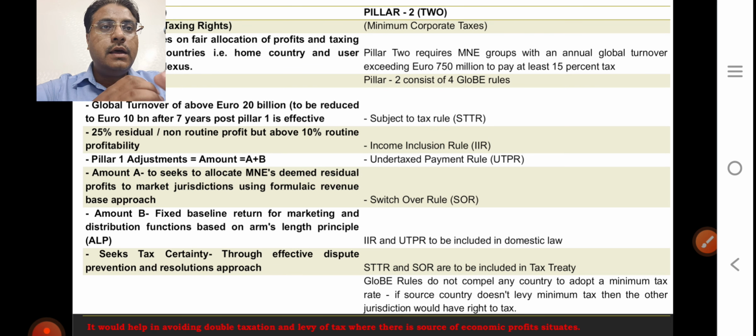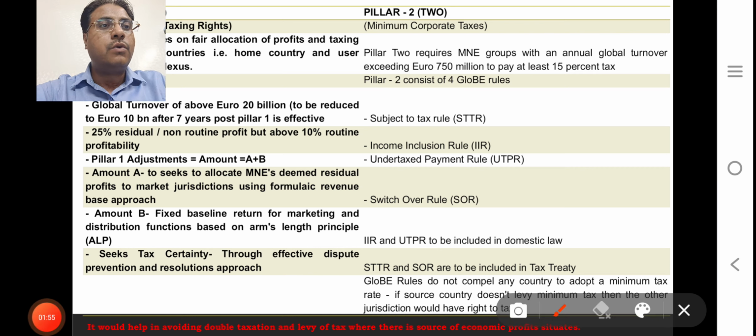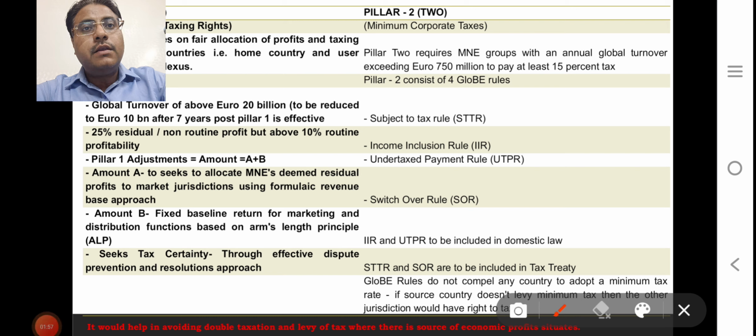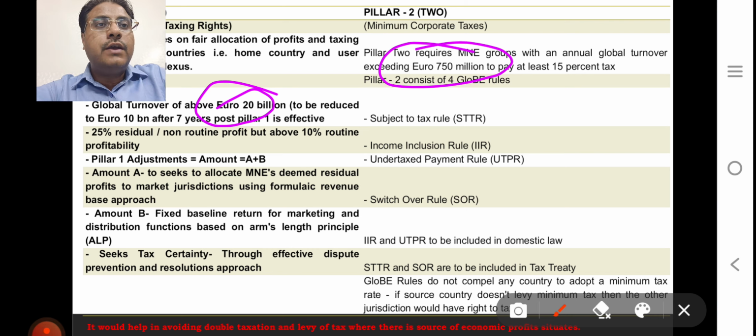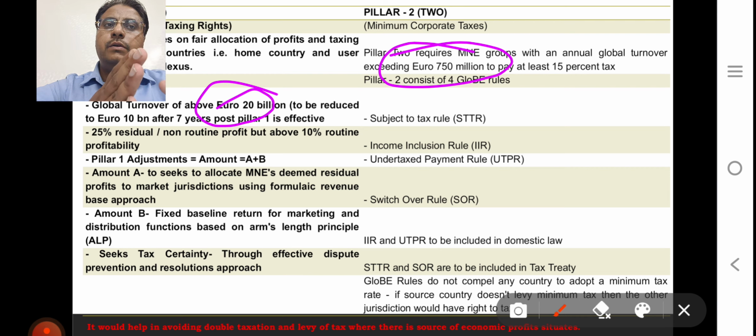So what are Pillar 1 and Pillar 2? Pillar 1 basically focuses on corporates where global turnover is 20 billion euro, and Pillar 2 is where turnover is 750 million euro. Under Pillar 2, we have the global rule, and we are already focusing on Pillar 2.